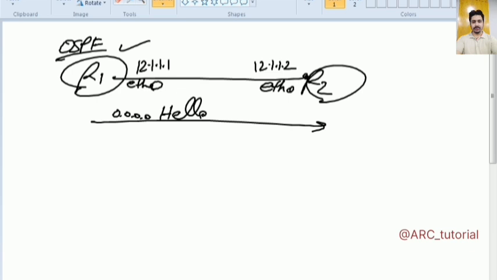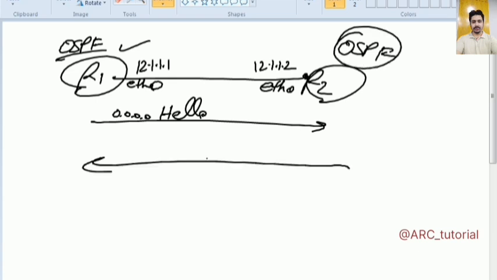So now let's say you enable OSPF on R2 as well. Whenever you enable OSPF on R2, R2 will immediately also send a hello packet in the direction of R1. But will R2 specify the router ID of R1 in this hello packet? No. You know why? Because when it received the previous hello packet from R1, OSPF was not enabled on this device. So it didn't understand that packet at that moment.